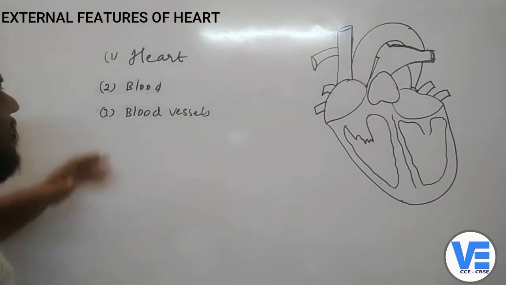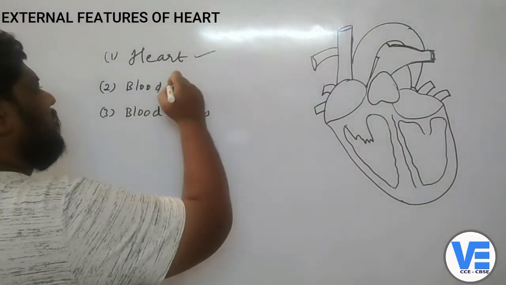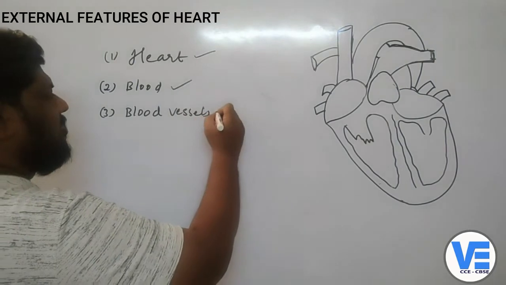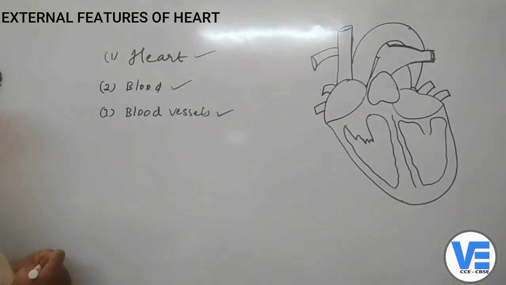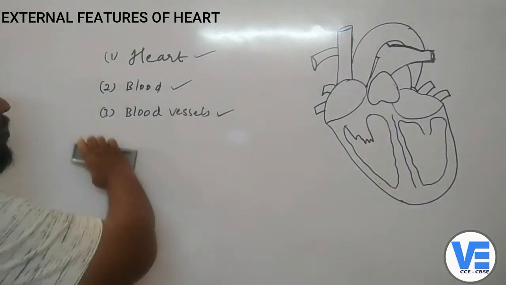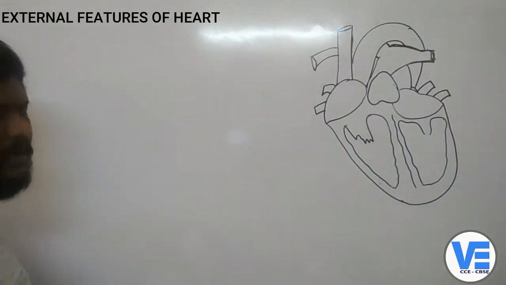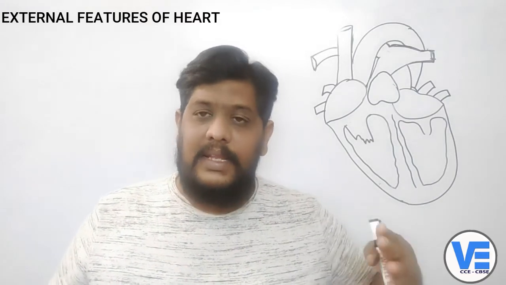To understand the circulatory system, you have to understand what the heart is, what blood is, and what blood vessels are. From these three, already in 9th class we have covered blood. We have seen the components of blood: RBC, WBC, blood platelets, and in the WBC there are eosinophils, neutrophils, basophils, monocytes and lymphocytes, and also different components present in the blood. We have already covered these in our 9th class.